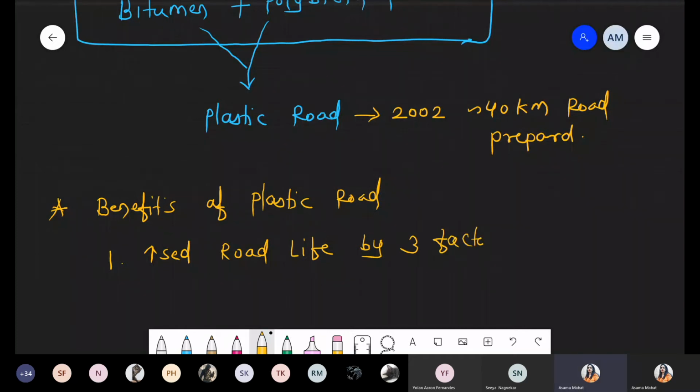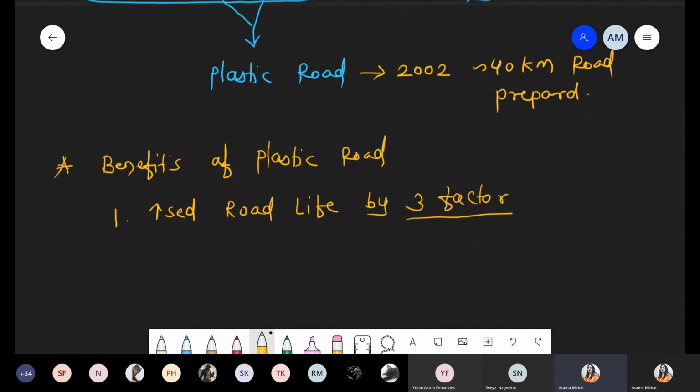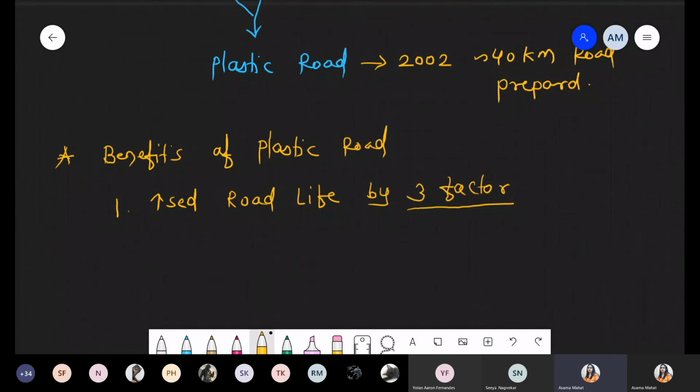Okay, it increases their life by a factor of 3. A factor of 3 means 3 times. मान लो कि आपको within 2 years वो रोड खराब होगा. Now it can be damaged after 6 or 7 years. So it will increase their half life. They increase by the 3 factors. So this is the first benefit.